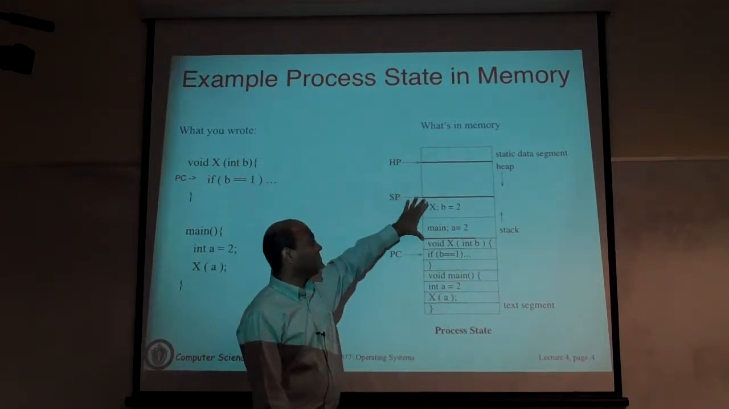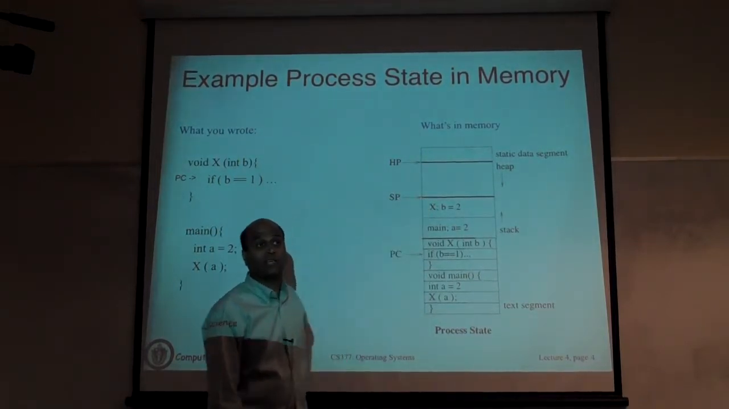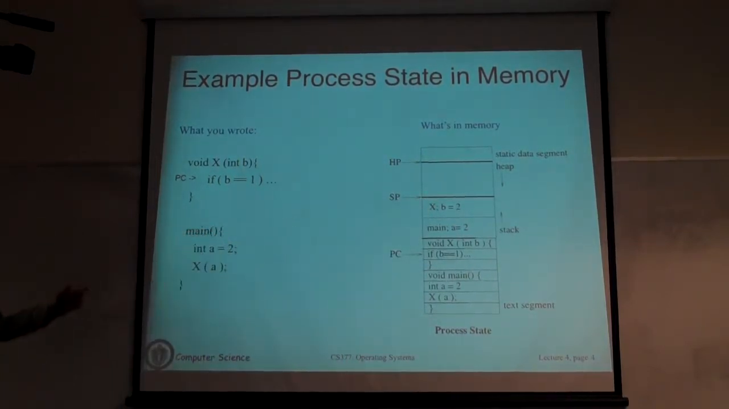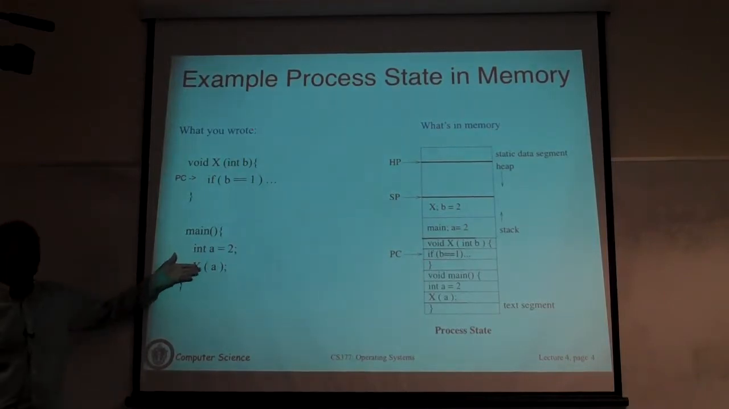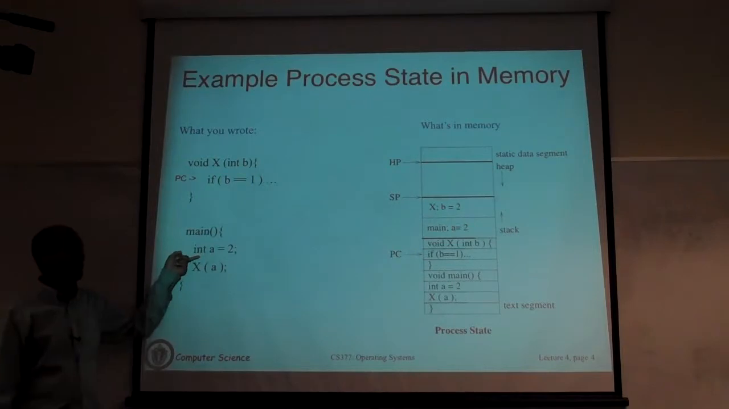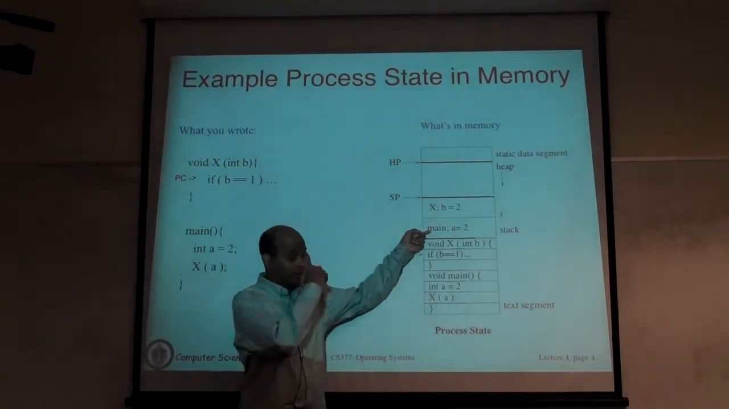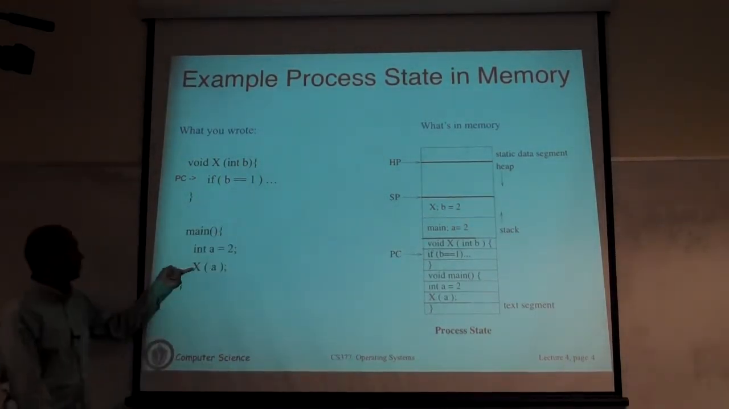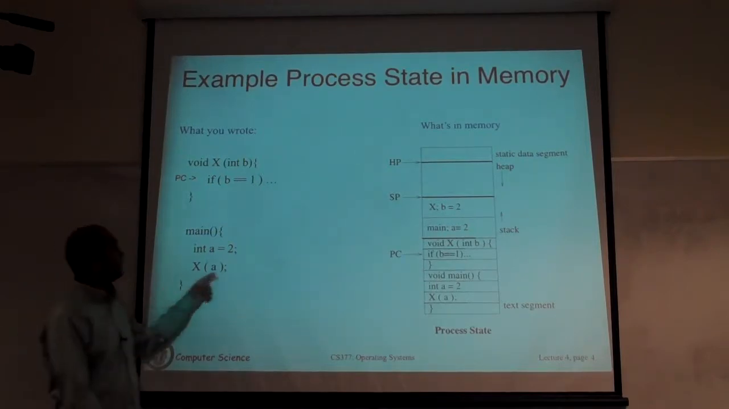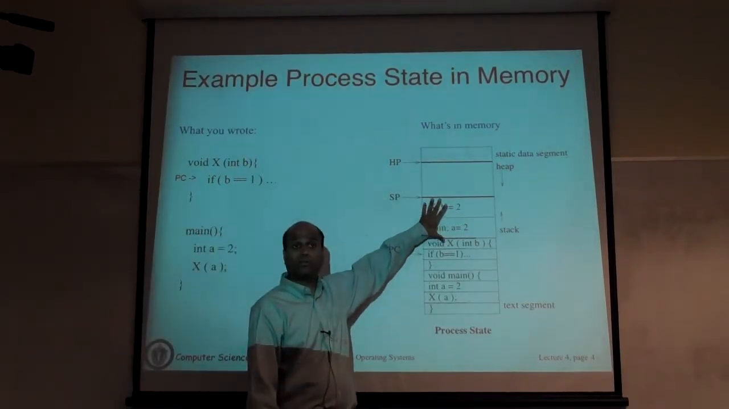That's the stack segment. The stack segment in this case shows you the values of local variables and the values of any parameters that you pass. So you essentially have a local variable here that you see; that's the stack frame for the main function. Then you call X with the parameter and you'll see that that's what is being passed here. So that's the stack.